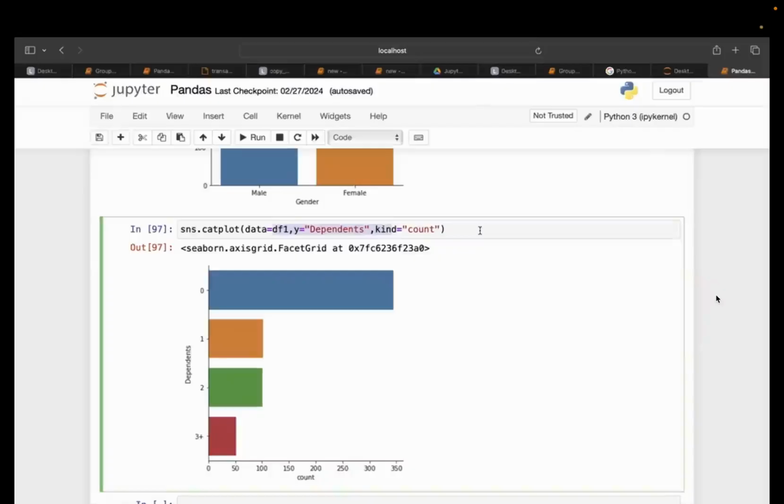Instead of count, can it be number of individuals? Can I say that on the X or Y axis it is number of individuals? I want to show it as number of individuals instead of the word count.